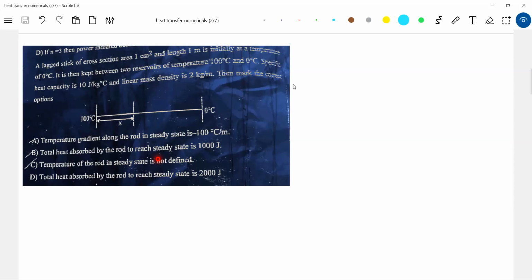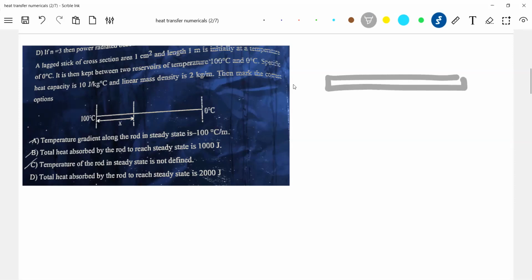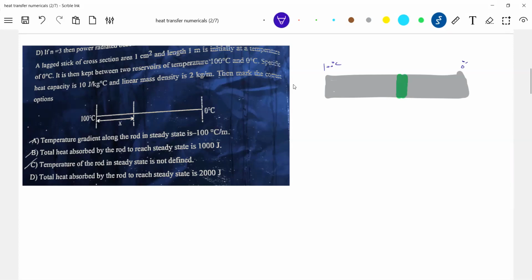Temperature gradient, because one end of the rod is at... I'll start, let me do the discussion here. So this is at 100 degrees Celsius. So what is the length of the rod? Length of the rod is 1 meter. What is the temperature gradient?